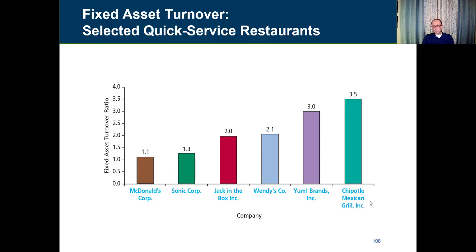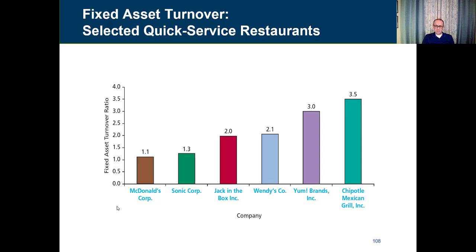It has 3.5 times. So it shows that for Chipotle, at least at the time these numbers were used, had the highest fixed asset turnover, which shows very high efficiency in using their fixed assets to generate sales. On the other side, McDonald's, they're on the other side of the spectrum. So you can see here, of course it varies, but the thing I want you to learn out of these kind of analyses is that you have to compare apples to apples and oranges to oranges. As you can see here, we've compared companies that are in the fast food business, and they're almost in the same industry where they sell burgers or some other kind of fast food, like Chipotle in this case.